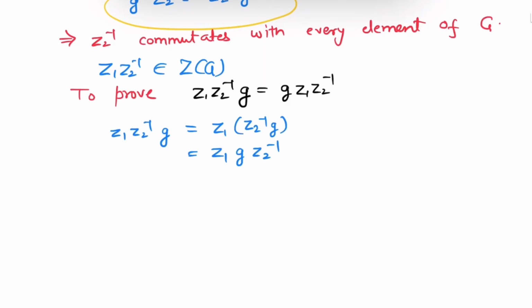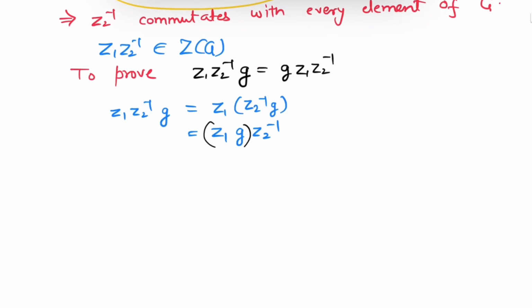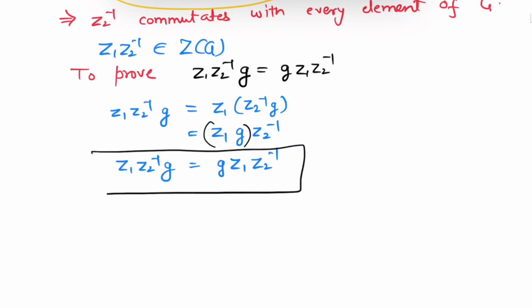Now z1g will be what? From this equation z1g will be gz1. So we have g z1 z2 inverse, and LHS is z1 z2 inverse g. So from here we can see that z1 z2 inverse commutates with every element of G, hence Z(G) is a subgroup of G.